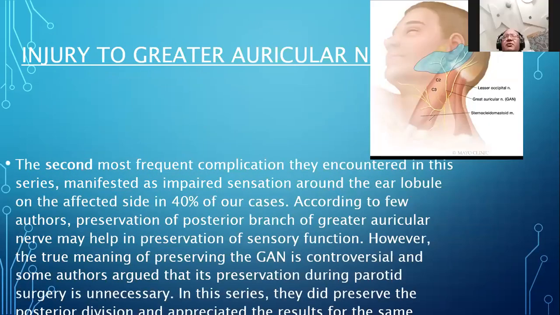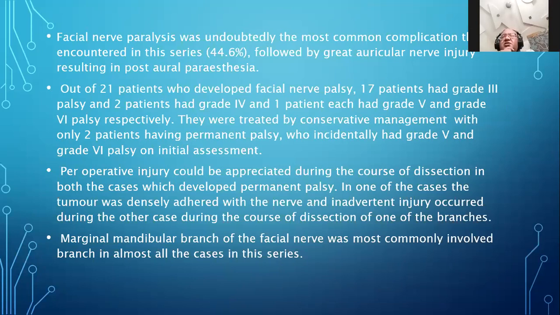Have they said anything about the histopathology in these patients? No, sir. They just say about the intra-op finding of 2 patients who had the permanent facial nerve injury. Otherwise, no comparison between histopathological report and facial nerve palsy. No, but this means that both the patients in whom there was complete palsy, they were done only superficial parotidectomy. It looks like this. Yes, sir.